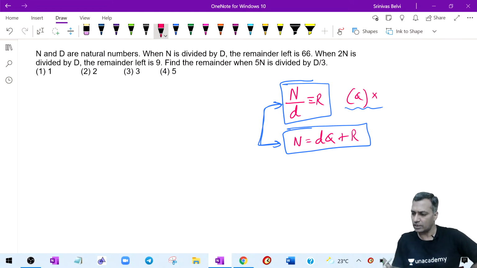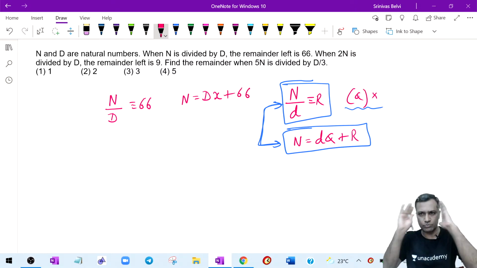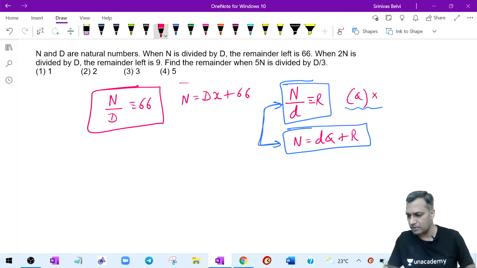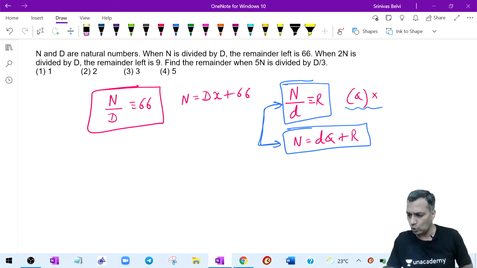N and D are natural numbers. Good. N is divided by D. The remainder left is 66. Now, which way to write? That's your choice. Can I write it like this? This is also fine: N divided by D, the remainder is 66. If this does not help, I will quickly rewrite it later as N is equal to D times quotient plus 66. Two ways. Both things come to my mind. That's my point. If this representation pops up in my mind, and this also pops up after reading the question, and one side is not helping, I will try and figure it out from the other side. That is the whole thought behind this.